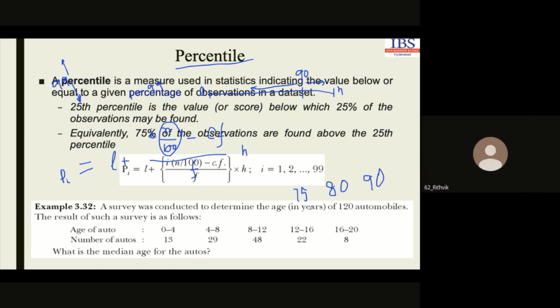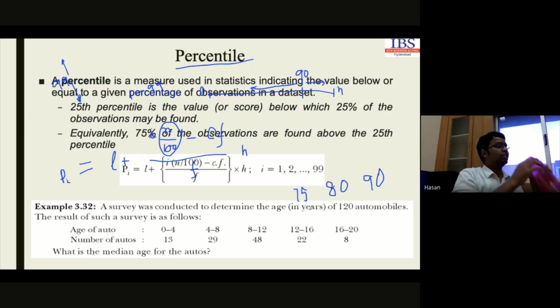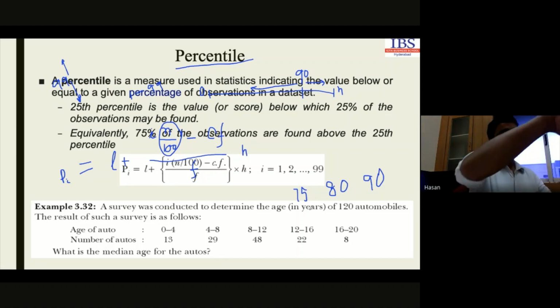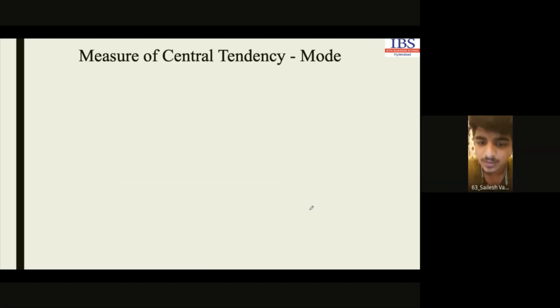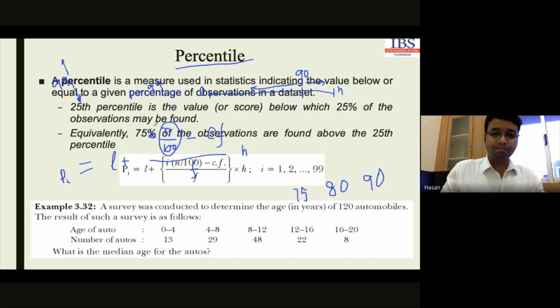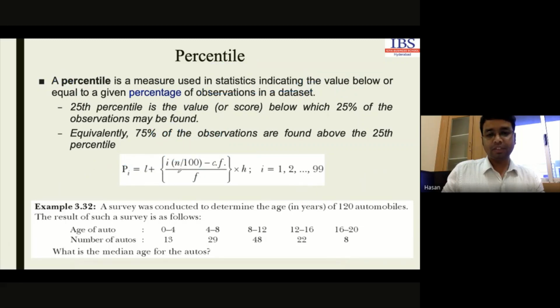So you have to solve it. What was the formula for the 75th, the 90th percentile, okay? Sir, what was the formula? The formula is the same. Here is the formula. Look, this is the formula. Okay? Same formula, only changing part is this one.